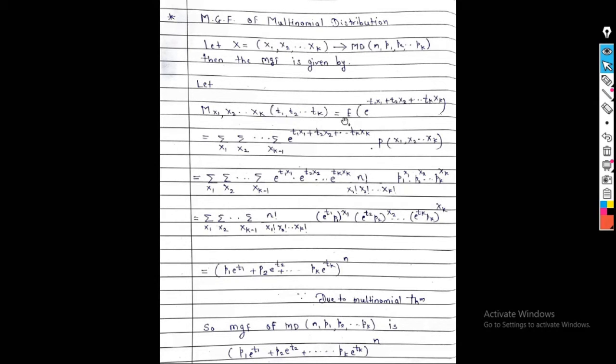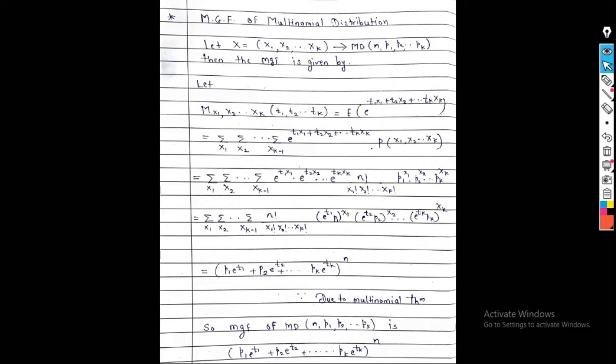Expectation of e raised to t'X. So expectation of e raised to t1 X1 plus t2 X2 plus ... tk Xk is equal to a summation, because the multinomial distribution is a discrete probability distribution.